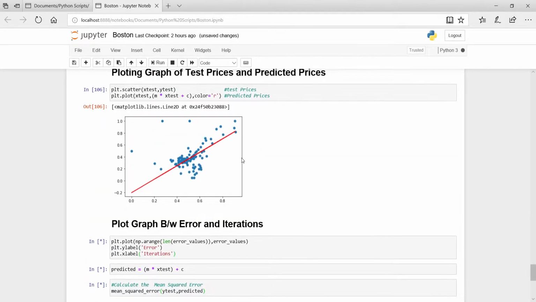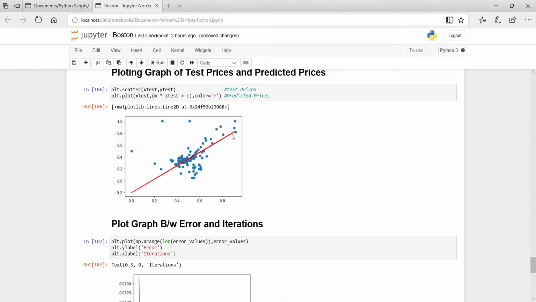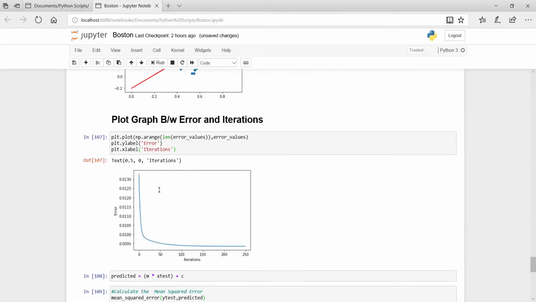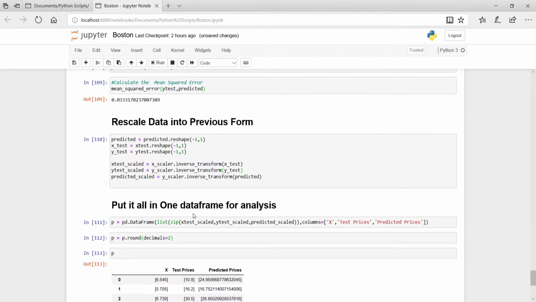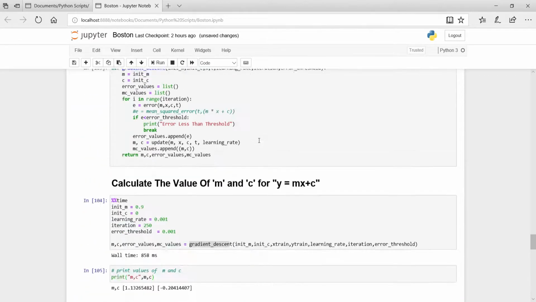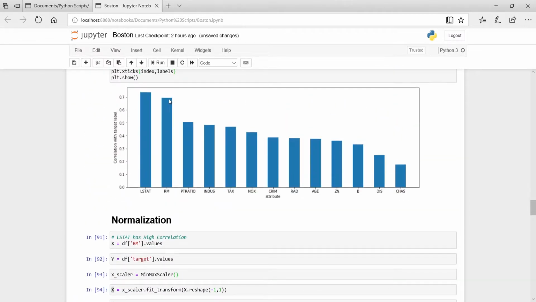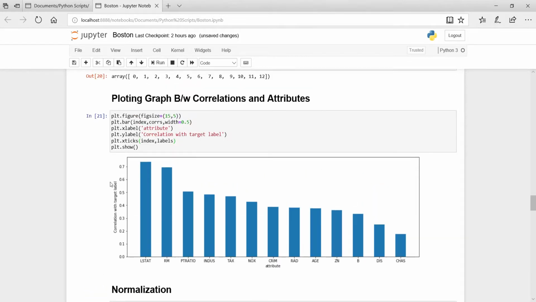Here we can see that the line goes sharply in the direction of our data, which indicates the accuracy of our algorithm. This is our graph, which is similar to the previous one, but after that it goes constant, while in our previous one it went from here. The error is 0.03, and it has increased from the previous value. The mean squared error increases because RM is much less correlated with our target than LSTAT.